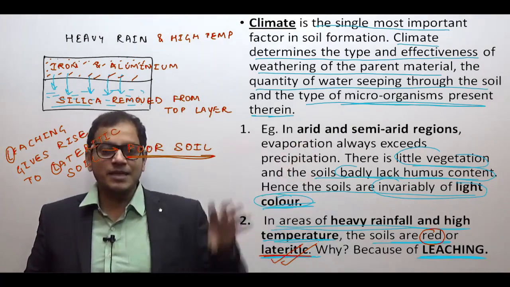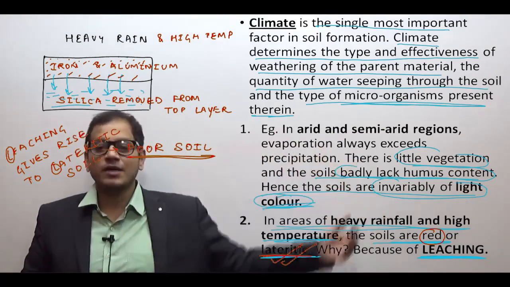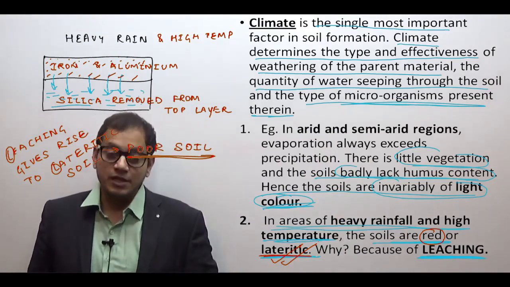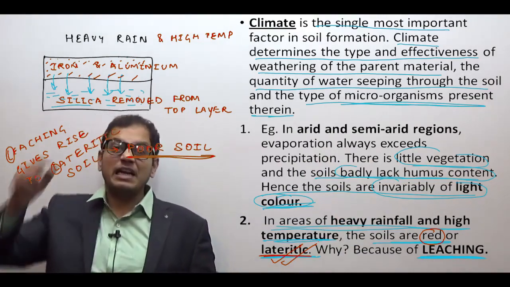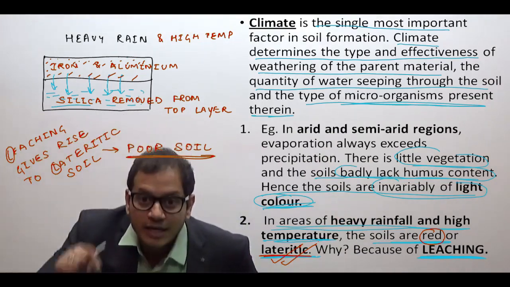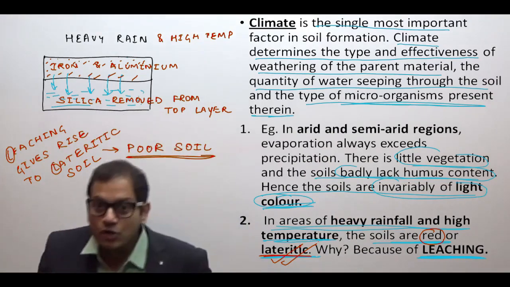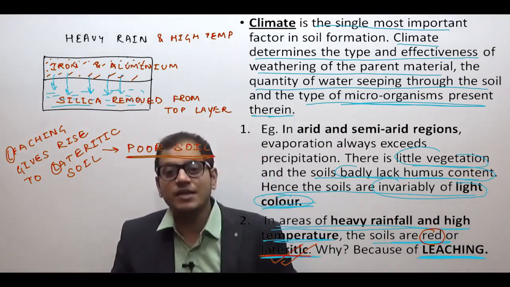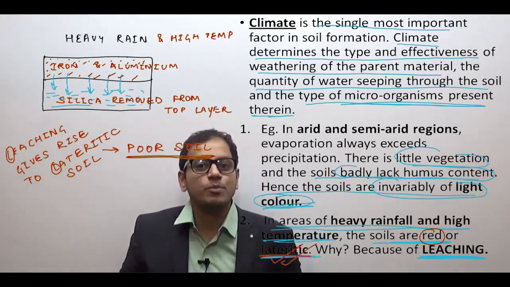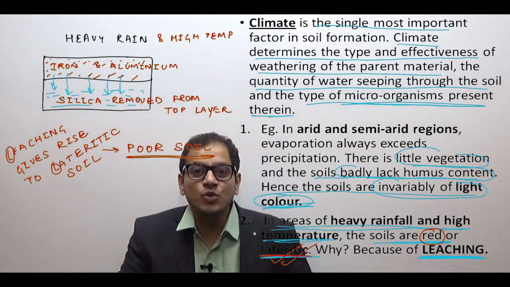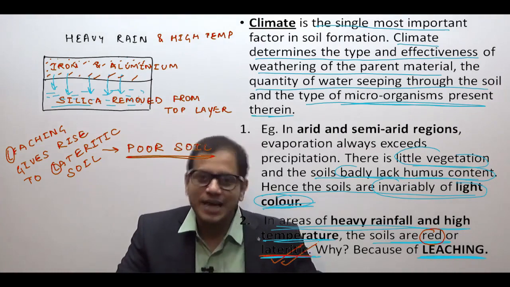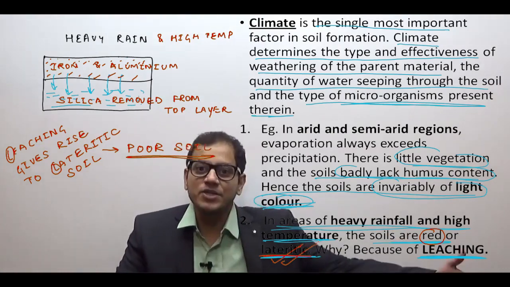The same kind of soil may give rise to a light color soil, while other soil will give rise to the leached soil. Remember, leached soil is poor in nutrients, and this is one of the commonly asked questions in the UPSC examination: does leaching give rise to rich soil or poor soil? You remember, it gives rise to poor soil. Here nothing can grow except cashew nut and coconut. You will see its application in India.